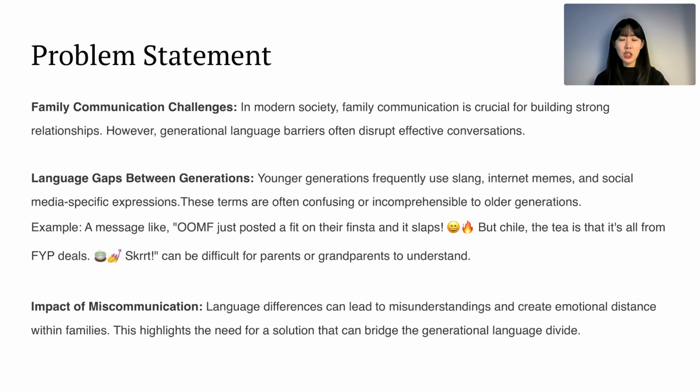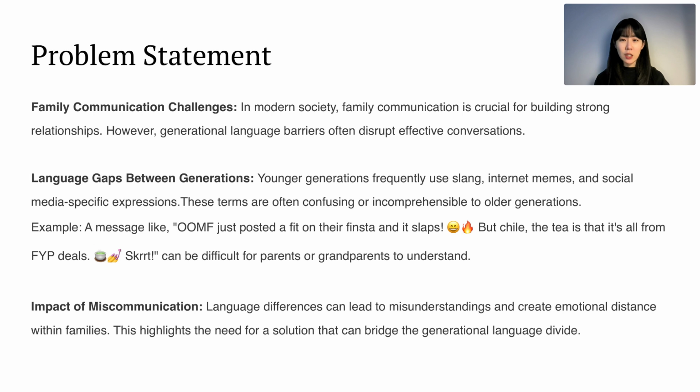Communication is essential in any society and is particularly important for building and maintaining strong family relationships. However, we found that differences in language use across generations often create barriers to effective communication within families. For instance, younger generations often use slang, memes, and expressions from the internet or social media.